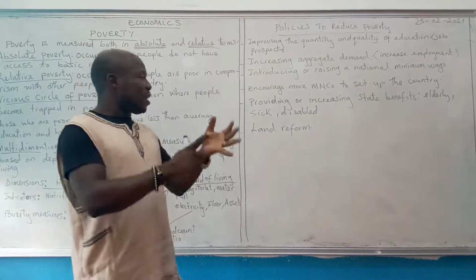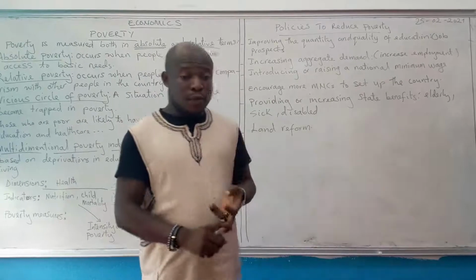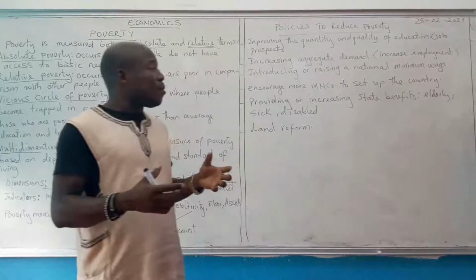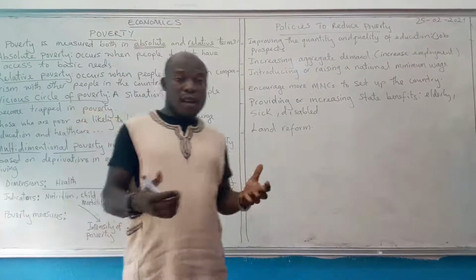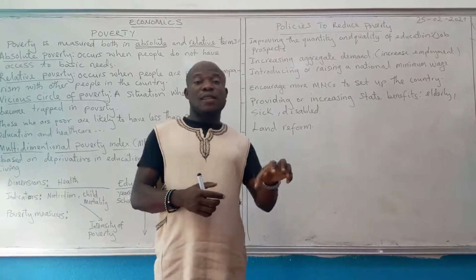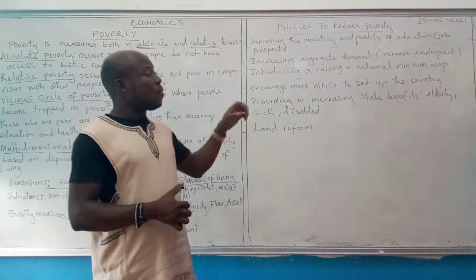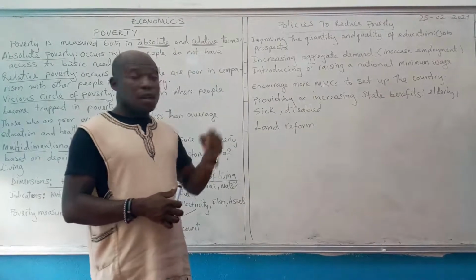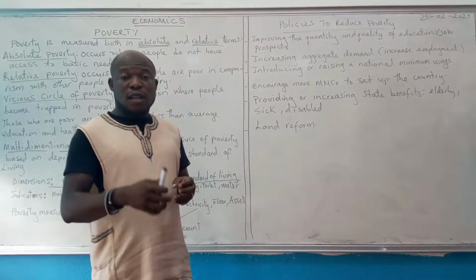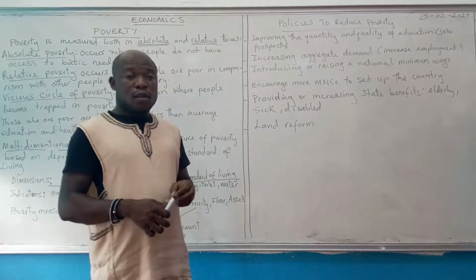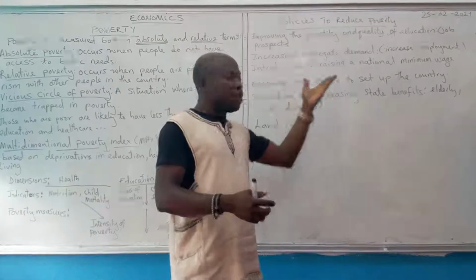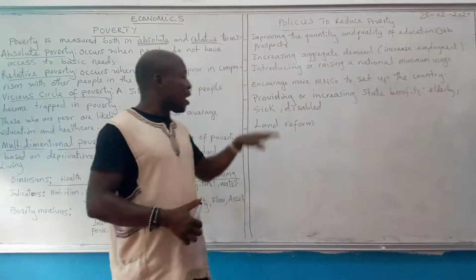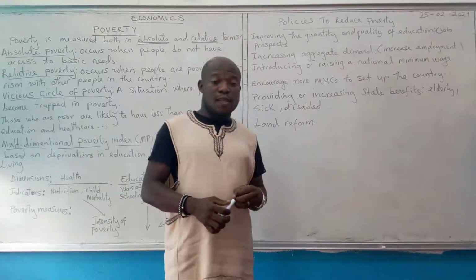Now, providing or increasing state benefits. We know people like the elderly, the sick, the disabled, and the less privileged in society might not be able to work and earn money. So the government can increase the state benefits, which will help them to earn some money. For example, unemployment benefits, pensions, or money for the disabled. So when the government increases these state benefits, it can help to alleviate poverty.